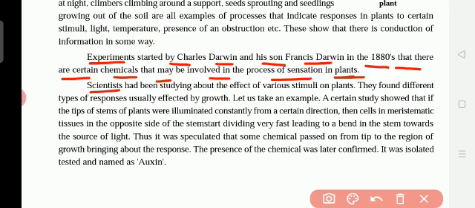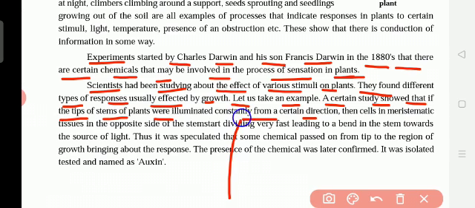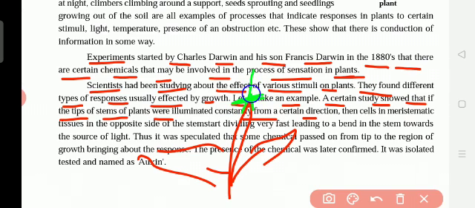Scientists had been studying the effect of various stimuli on plants. They found different types of responses, usually affecting growth. Let us take an example. A certain study showed that if the tips of plant stems were illuminated constantly from a certain direction... What does the tip of the plant mean? The plant is growing, so this is the plant, and this is the tip, at the end of the plant. Growth takes place here, this part only grows.